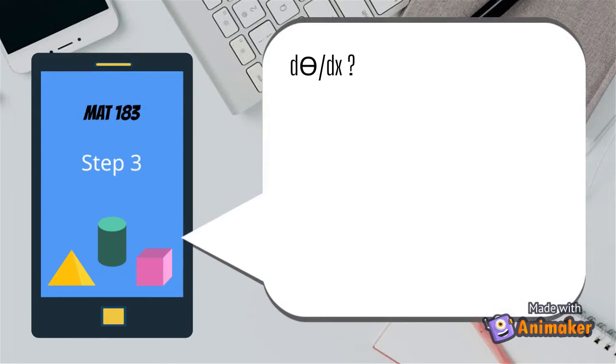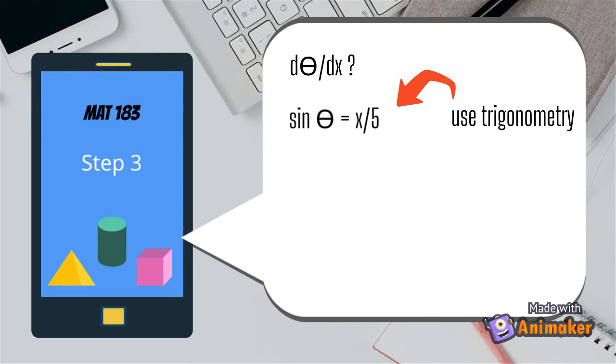How to find d theta over dx? So, we know the value of theta and the length of ladder, x, which are pi over 6 and 5 meter respectively. Construct an equation that relates to the quantity of interest. In this case, trigonometry is used since sin theta equals x over 5. Make x the subject, which means x equals 5 sin theta.